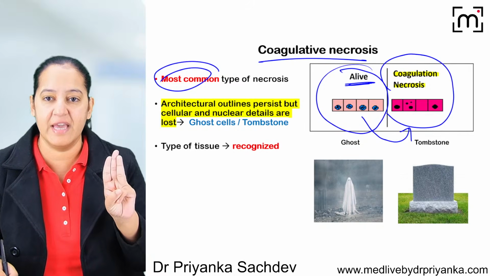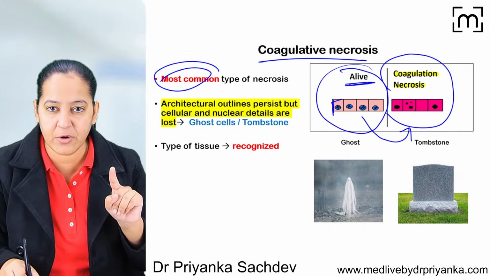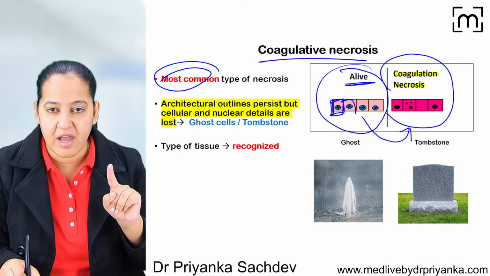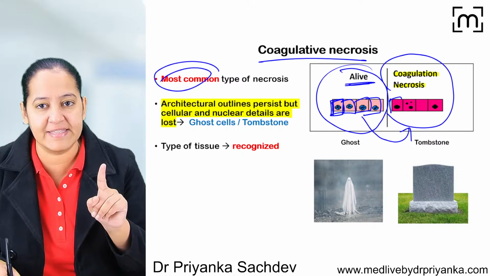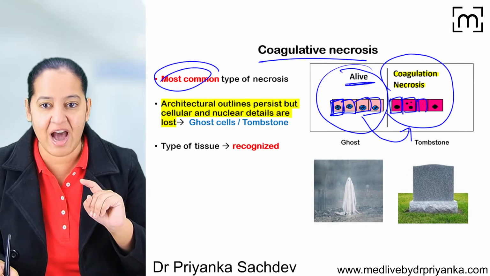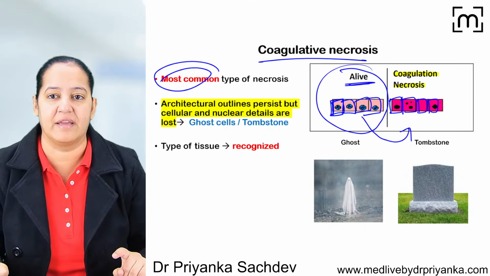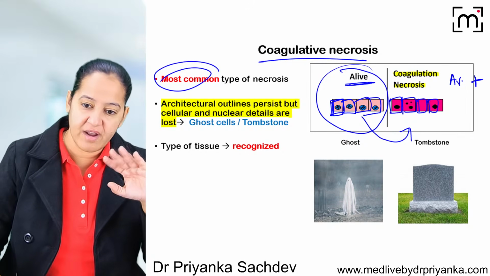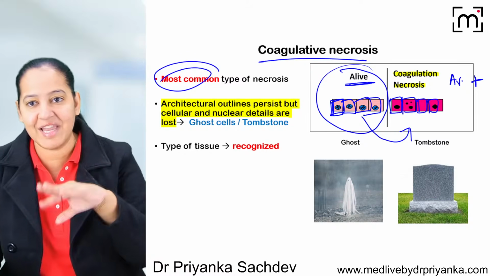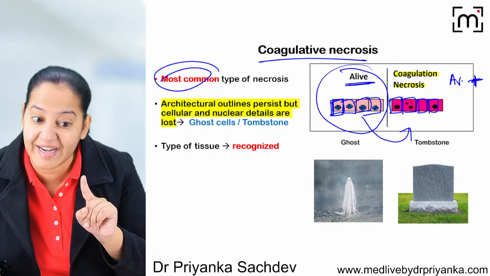Now see the 3 things. Can you see the architecture? Say, ma'am, yes, here also I can see the architecture. Architecture means shape, outline, and the same shape or outline I can see here. So I can say the architectural details are persisting. Whatever architecture is present in the live cell, the same architecture is present in the coagulative necrotic dead cell.